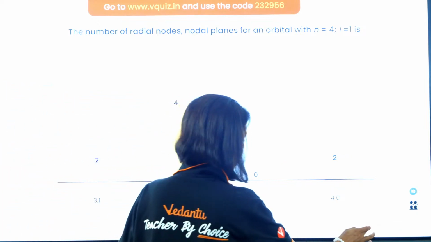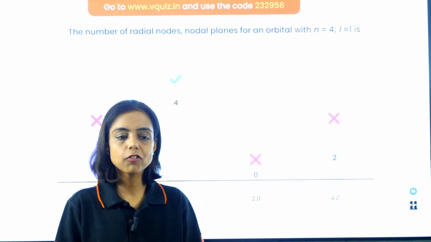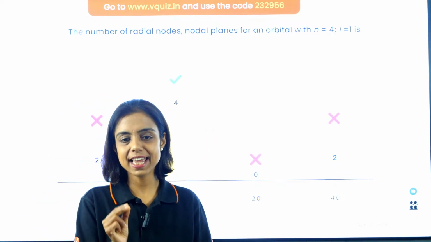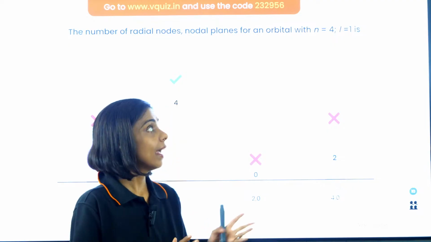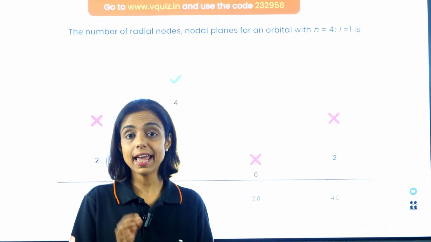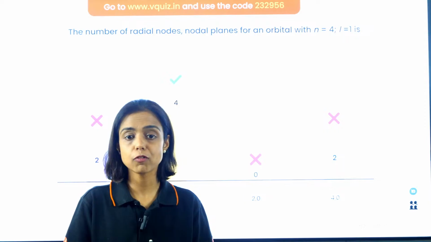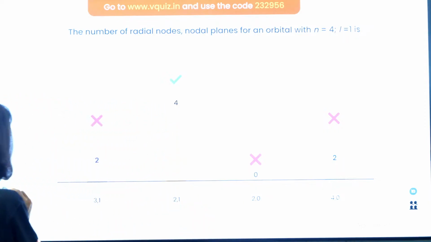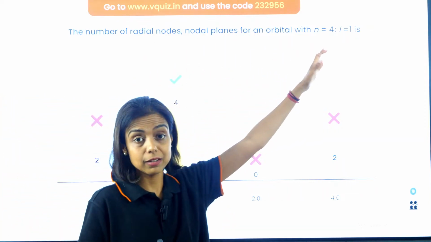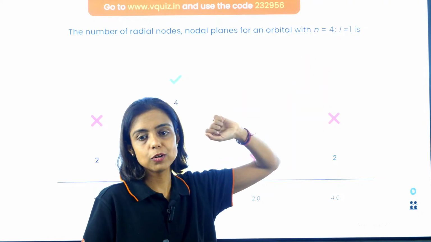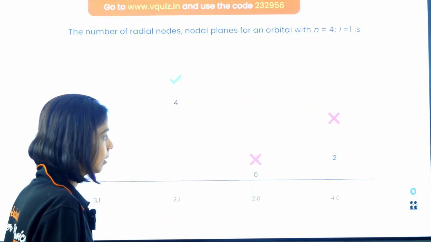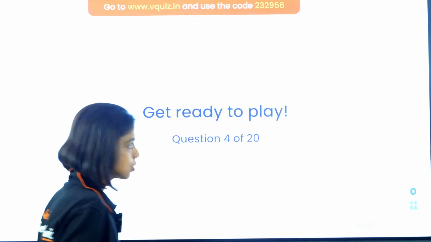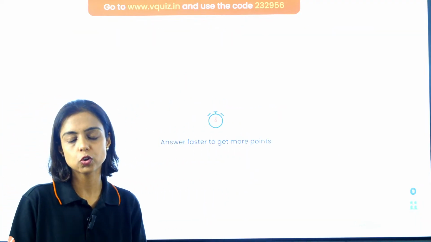Okay, let's check. So guys, what is the formula for radial nodes? N minus L minus 1. N is 4, L is 1, minus 1, right? N minus L minus 1 is the formula for radial nodes. I hope you remember. And the value of L is the number of planar nodes. That means the number of planar nodes is 1, right? So well done, guys, those who gave the right answer. Let's move on to the fourth question.